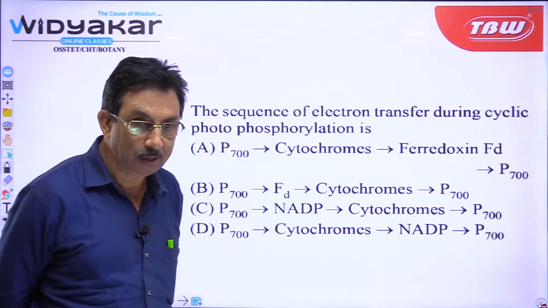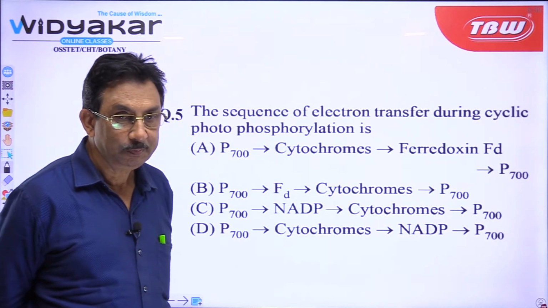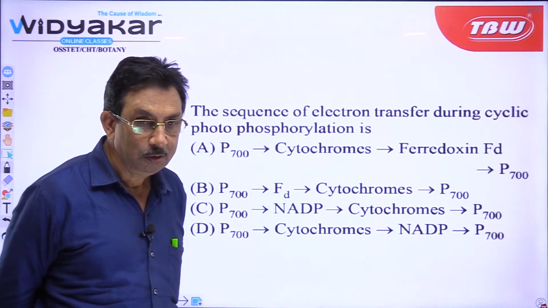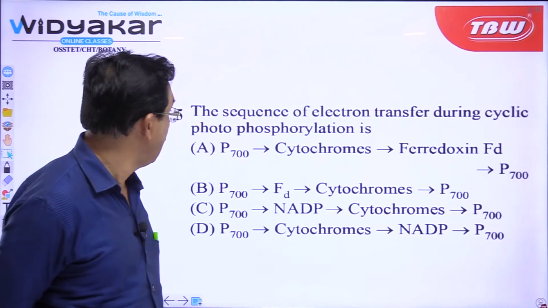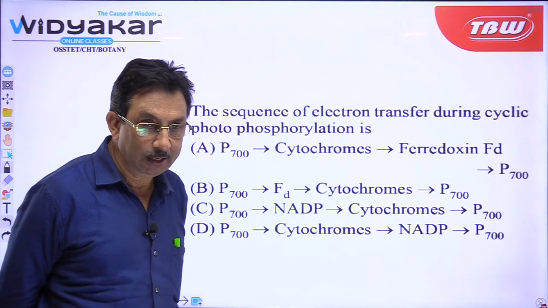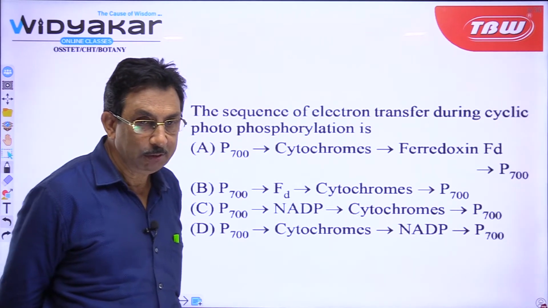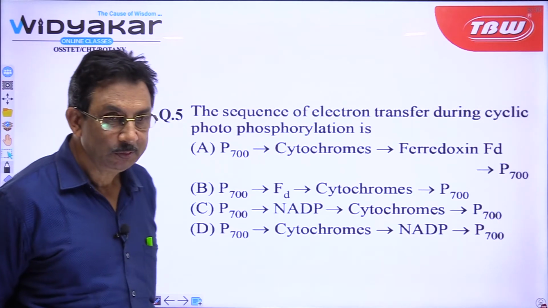Any answer till now? Question number 5. Yes, very good. Some answers have come. Sujata A, then Dinabandhu again A, Puja Senapati B. All right, we will see which one will be the answer shortly after.